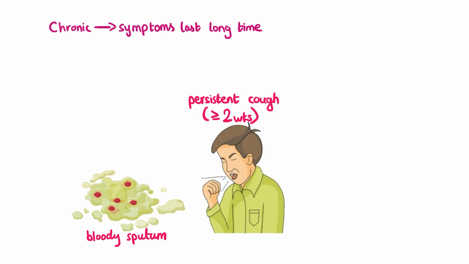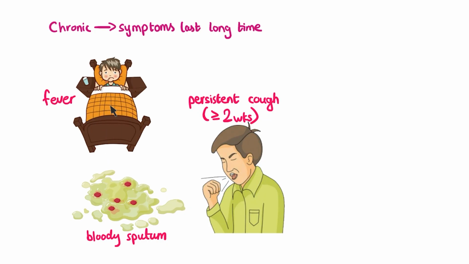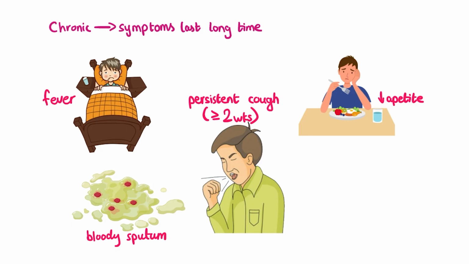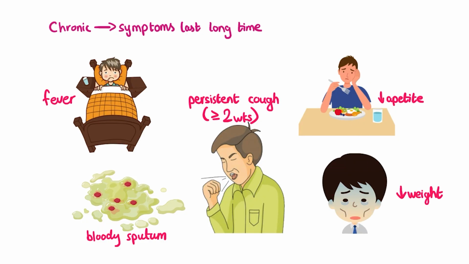Besides this, some other common symptoms of TB are fever and a suppression of the appetite. They just don't feel hungry anymore. Because of that, people with TB also tend to lose a lot of weight and end up looking very thin and weak. These are the kind of symptoms that we're going to see in someone who has the active disease. And remember, it's these people who have the active disease that are going to be able to transmit the disease to others. Okay, so we've gone over what the causative agent for TB is, we've gone over the mode of transmission, and we've gone over the signs and symptoms of the disease.